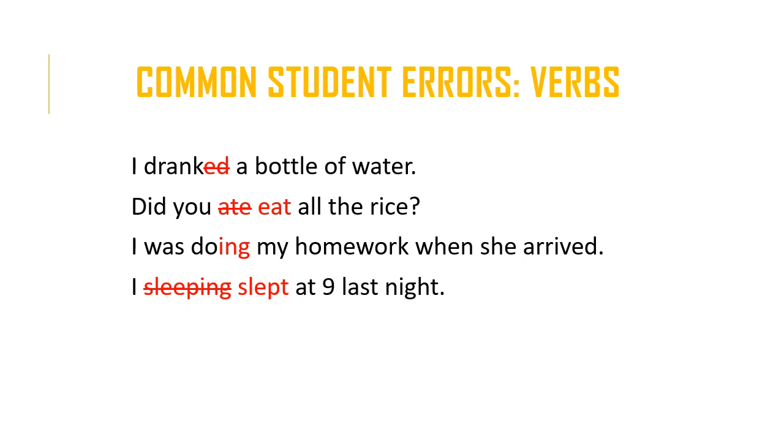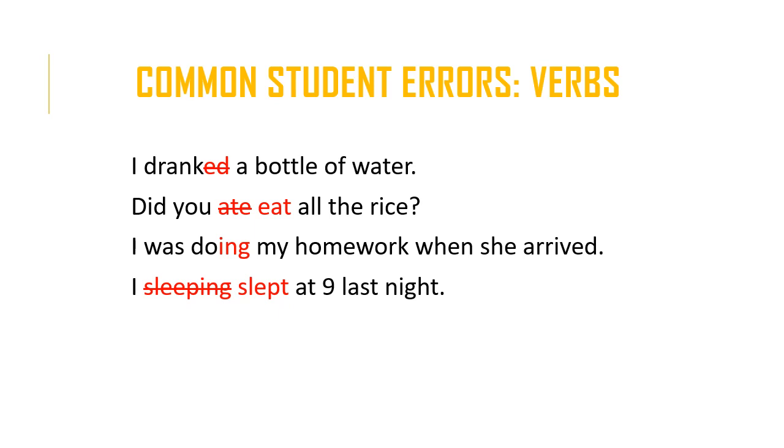The first sentence originally read, I drank a bottle of water. Okay, so drank is an irregular verb from the verb drink. The learner here basically confused the forms and thought that drink was a regular verb, so added ed to it, but rather it's irregular. So it's drink in the present simple, drank in the past simple, and drunk in the past participle.